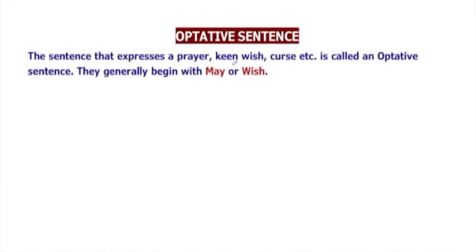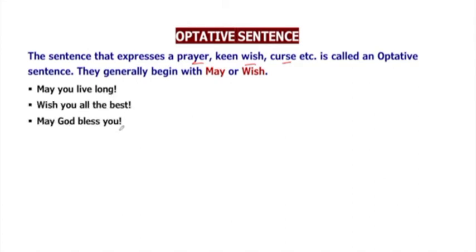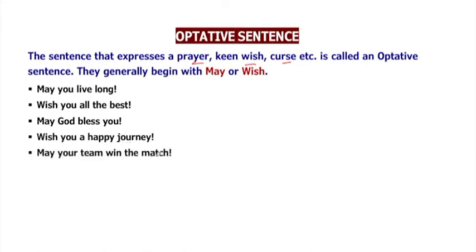We have to see what the optative sentences are. The sentences that express a prayer or wish, keen wish means strong wish, or curse are called optative sentences. They generally begin with may or wish. May you live long. Wish you all the best. May God bless you. Wish you a happy journey. May your team win the match. These sentences also end with the mark of exclamation.